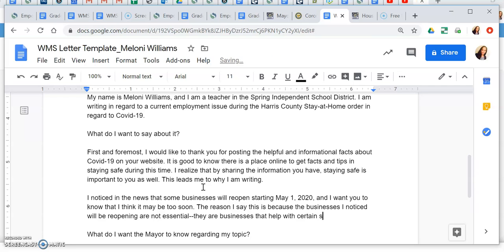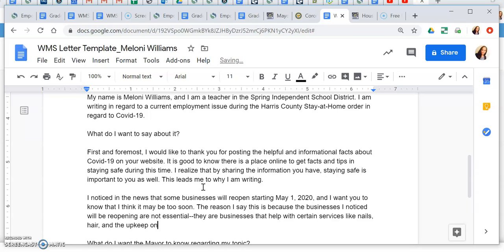certain services like nails, hair, and the upkeep of people's physical appearance. So I noticed that, right, in the news, they were talking about opening hair salons and nail salons back up. And I think it's too soon. So that's what I'm writing about. I think that people can go another couple of weeks or so without these services in an effort to keep people safe. And so that's what I want to write him about.